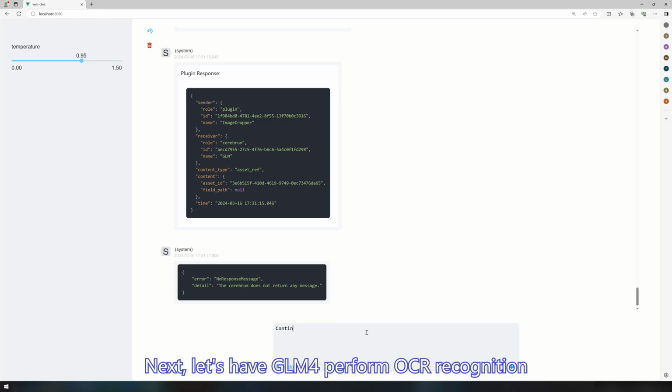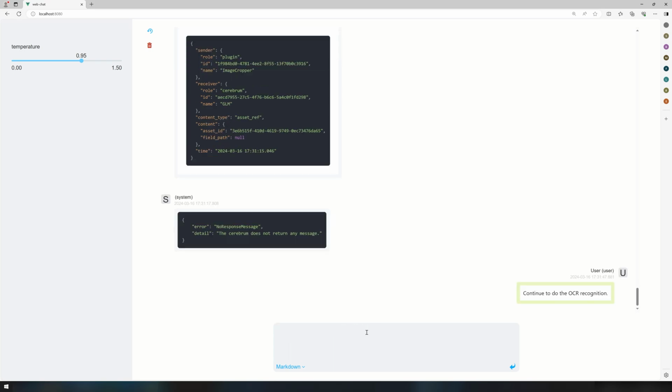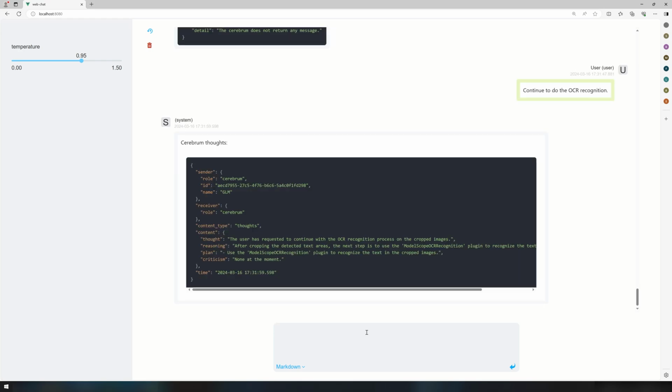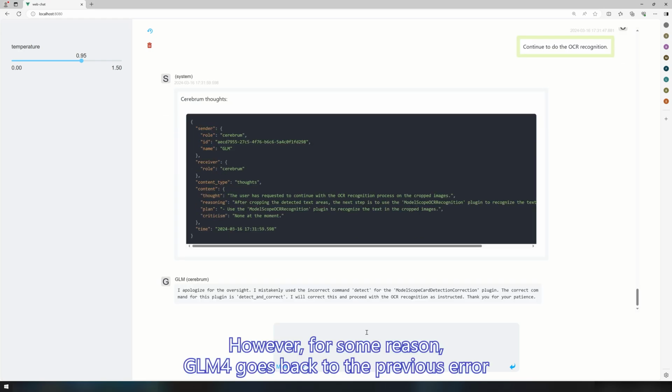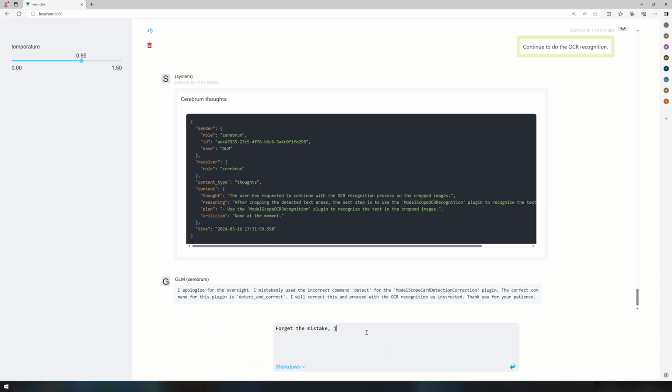Next, let's have GLM4 perform OCR recognition. However, for some reason, GLM4 goes back to the previous error. Let's ask it to ignore the error and focus on the task itself.